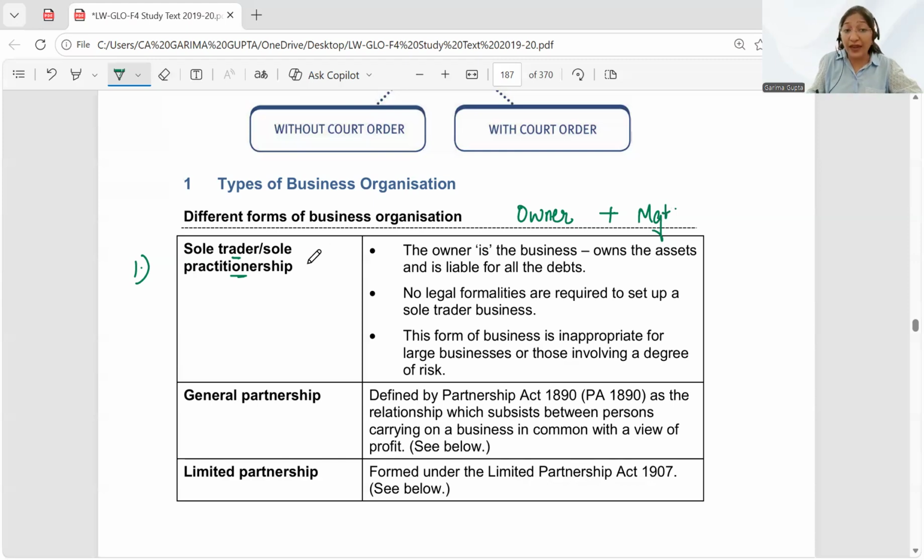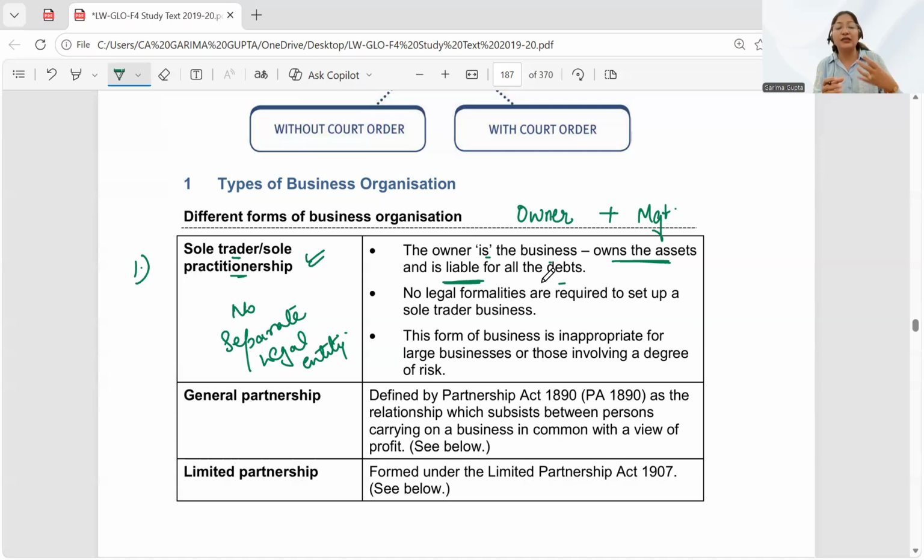Whenever we set up a business in the form of a sole trader or sole practitionership, the owner is the business itself. That means there is no separate legal entity. This business is not something which is different from me. Me and my business are actually the same. The owner is the business itself. The owner will own all the assets. The owner will be liable for all the debts. So it's the simplest form.